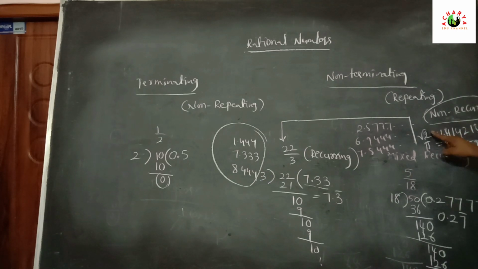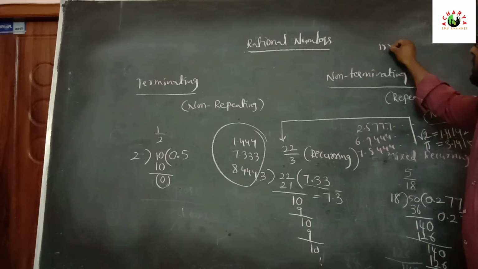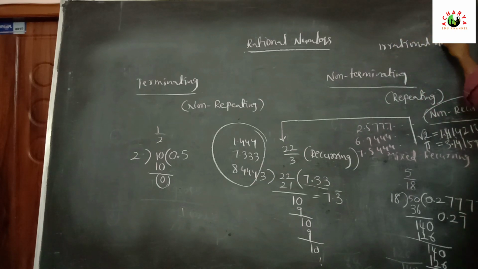Root 2 and pi, and the golden ratio also, are examples of non-recurring. And one more, the Euler number, is also like this. Different digits are going on after the decimal. These are all examples of non-recurring. Finally, all non-recurring decimals are irrational numbers.